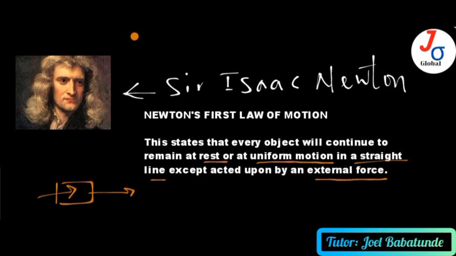All right, so Newton's first law of motion states that every object will continue to remain at rest or at uniform motion in a straight line except acted upon by an external force. So if it's not acted upon by an external force, it will continue to move at that steady speed, or to continue to remain at rest. All right, good. This is the summary of Newton's first law of motion.